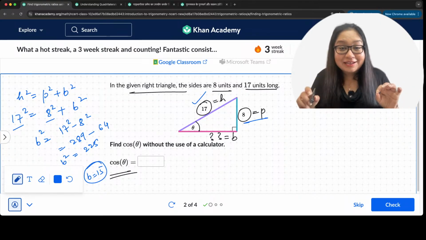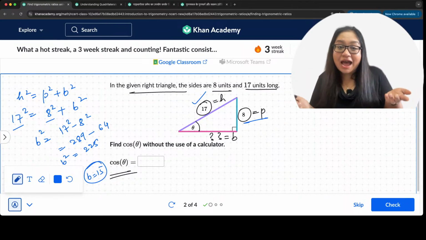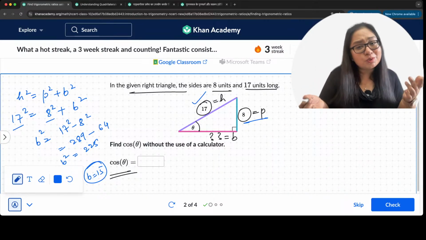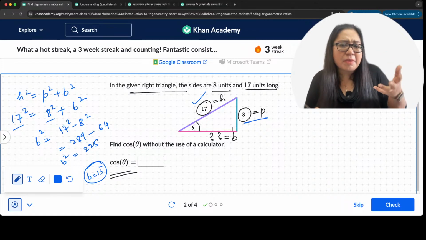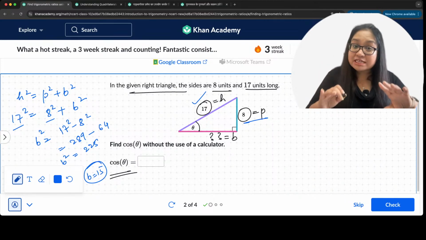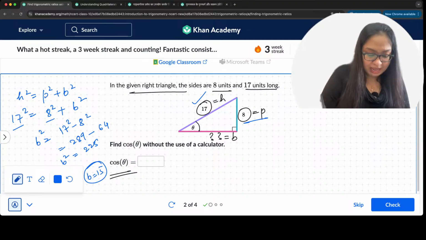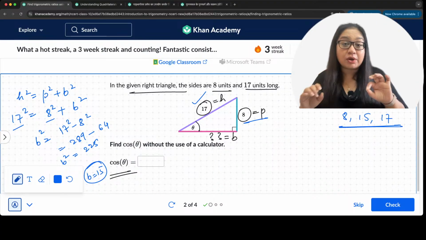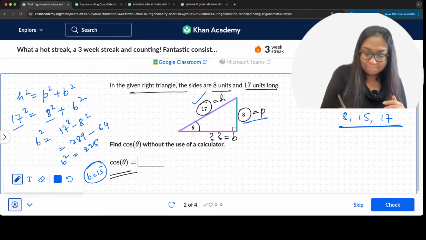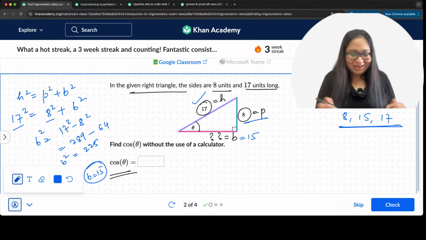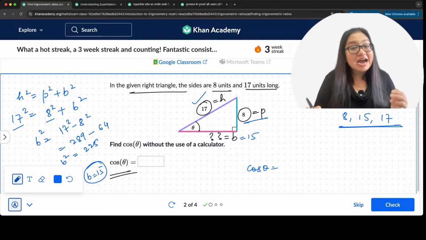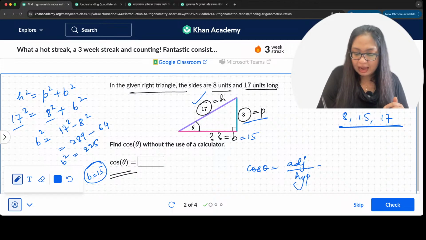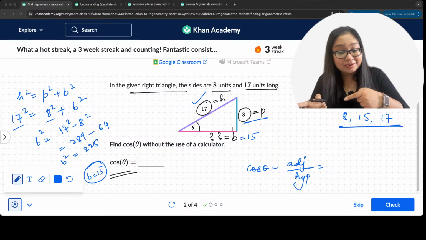You can always remember the common Pythagorean triplets, right? It's always a very good idea to have a remembrance of common Pythagorean triplets. So this is another common Pythagorean triplet: 8, 15, and 17. These three make up a Pythagorean triplet. So we can say b is equal to 15. And now cos theta is nothing but adjacent upon hypotenuse, and the adjacent side is the neighbor, right?